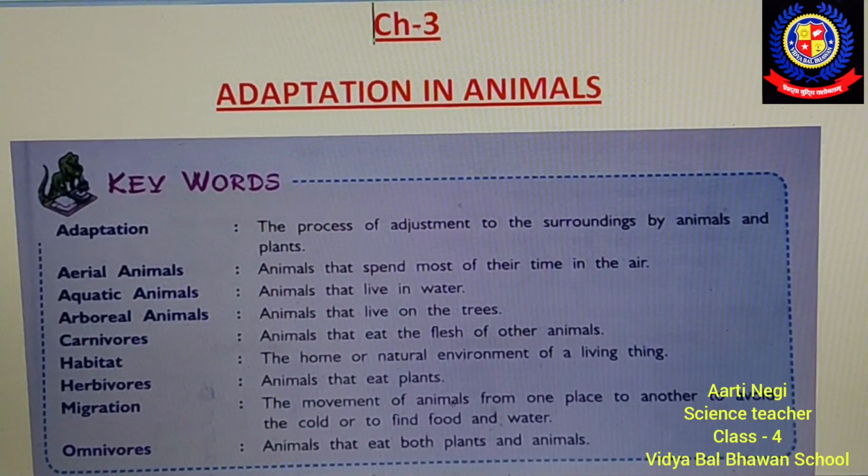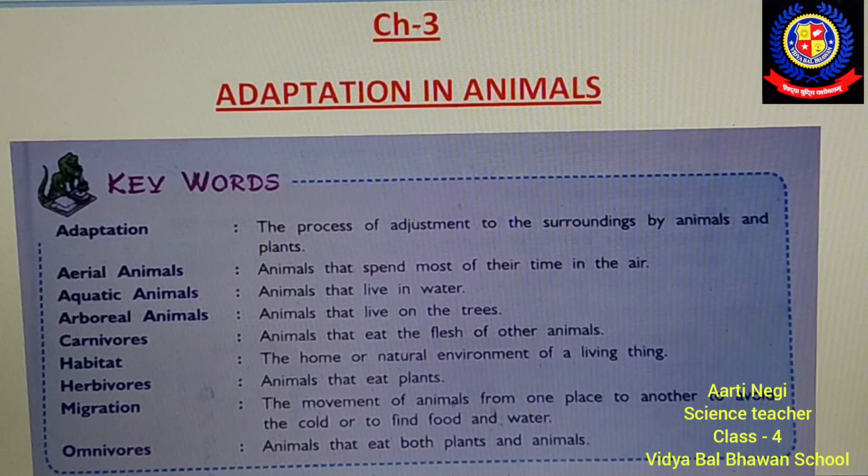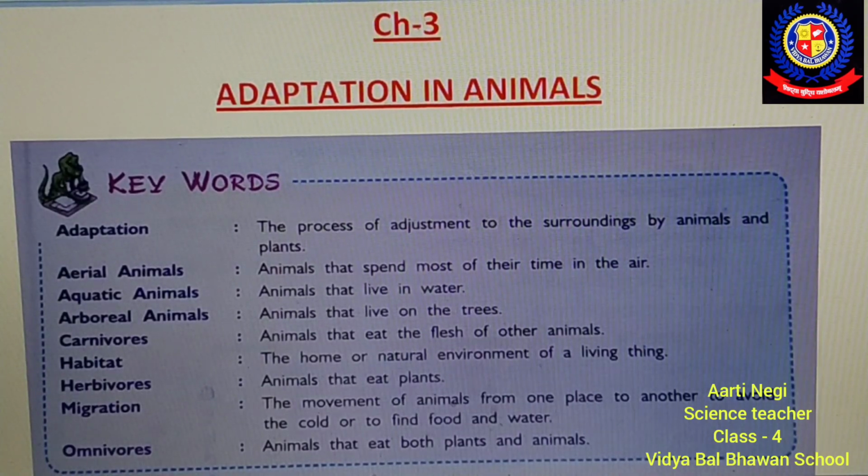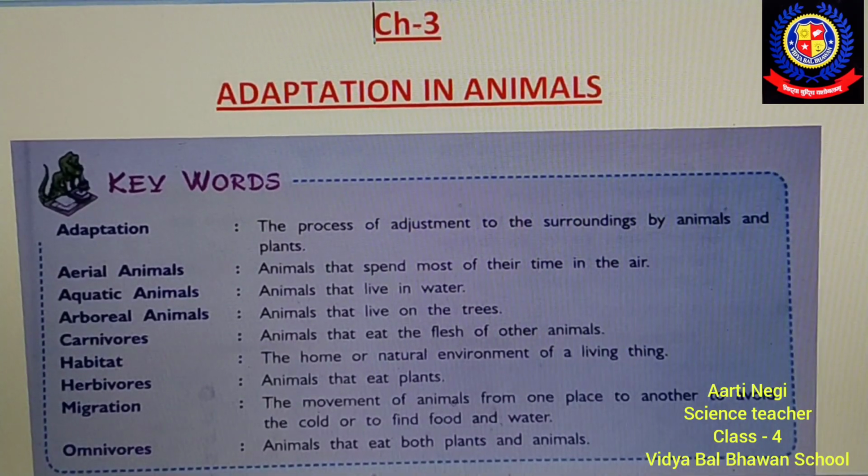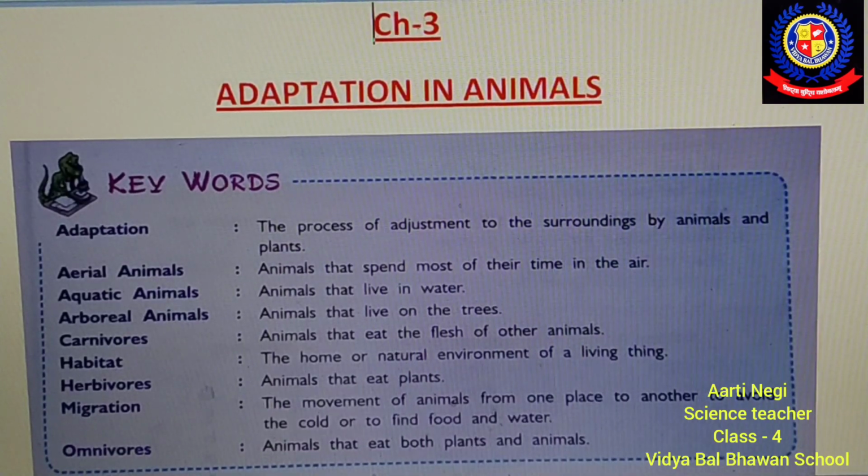So students, from our chapter number 3, that is adaptation in animals, we are moving ahead with keywords today. Keyword number 1, that is adaptation, the process of adjustment to the surroundings by animals and plants. This is called adaptation, means adjusting themselves by animals and plants.